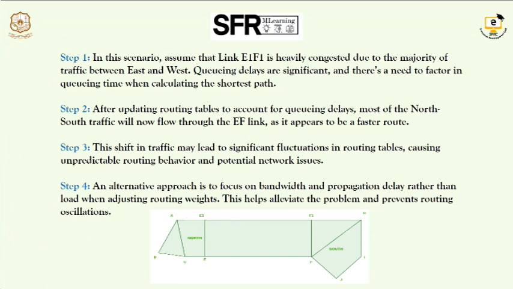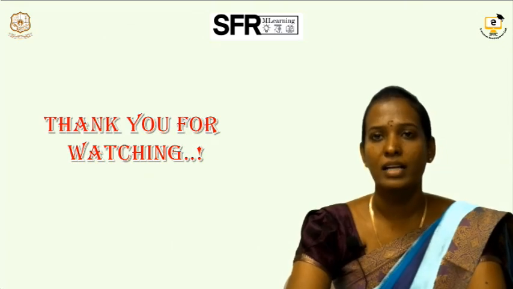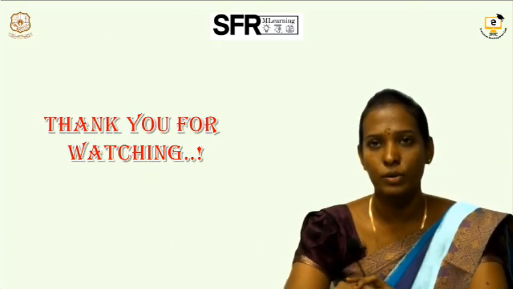These are the common issues we face in traffic aware routing. So what is the solution for this? Next, we can go through multiple paths, having multiple paths for networks. So these are all about the congestion control algorithm and traffic aware routing.